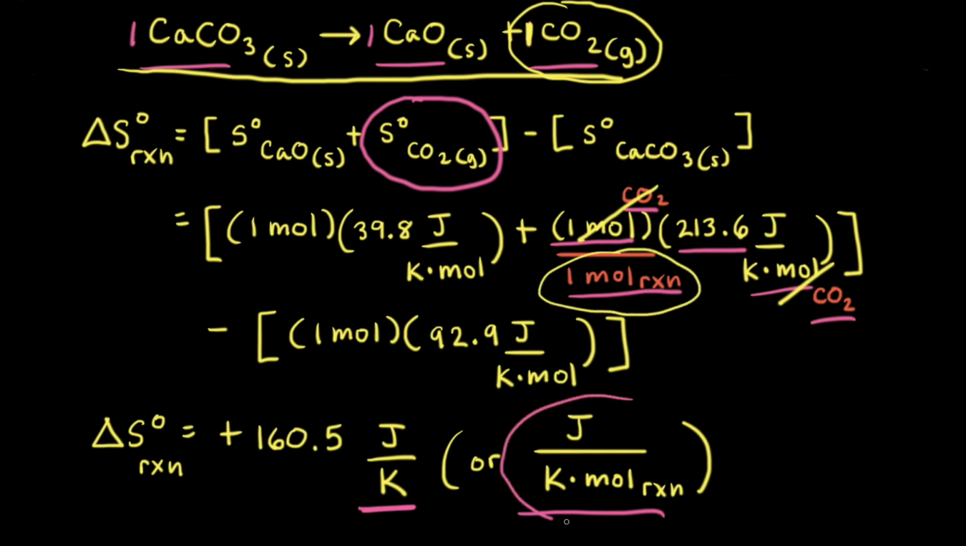So using these units is simply saying for the decomposition of 1 mole of calcium carbonate, there will be a change in entropy of positive 160.5 joules per Kelvin. Therefore, if we were talking about the decomposition of 2 moles of calcium carbonate, the change in entropy would be twice this value that we already calculated.